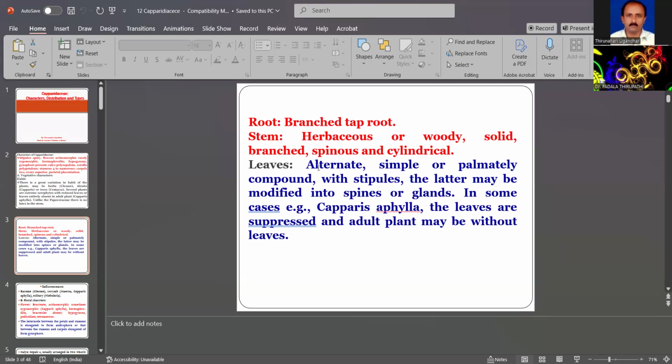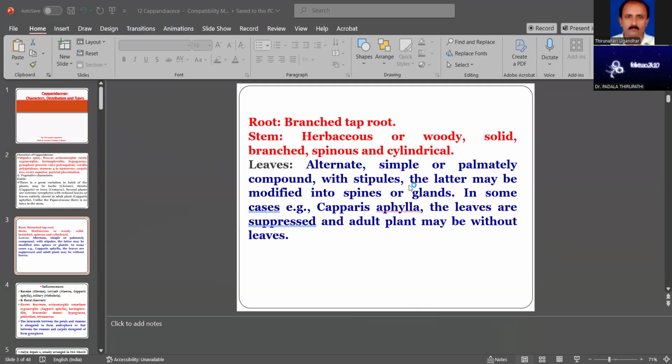The stem is herbaceous or woody, solid, branched, spinous and also cylindrical. Spinous is also one character of the plants. Spines are of xerophytic nature. The leaves are alternate, simple and also palmately compound, with stipules.